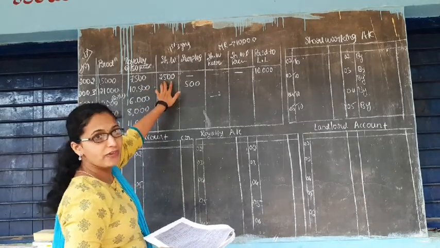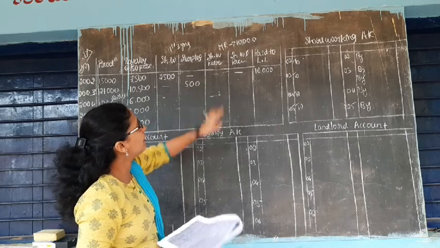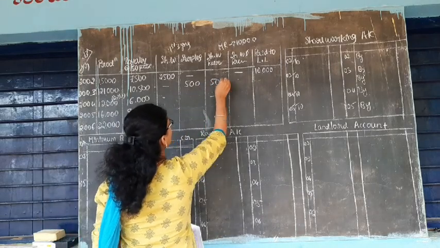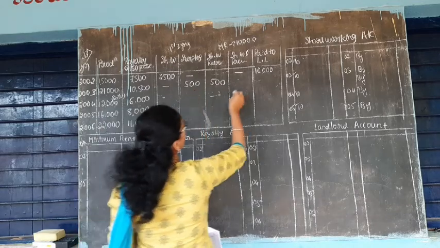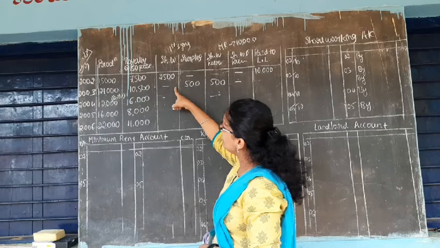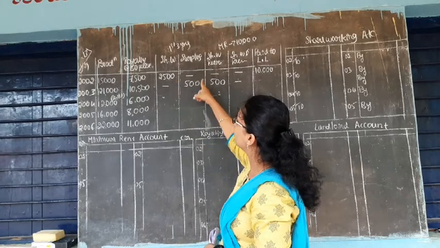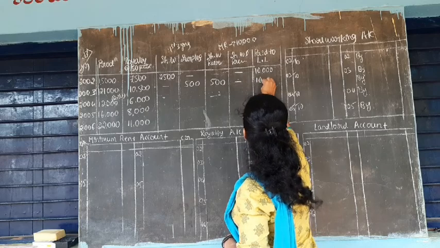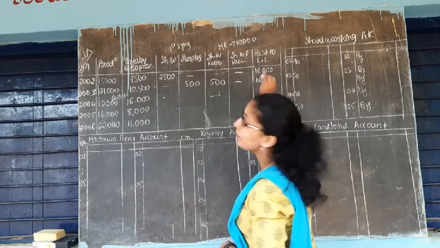Here of 2,500 only 500 rupees you can recoup because you are having only this much. And not recouped is nil because first 3 years time is there. So this is only the second year, one more year time is there,